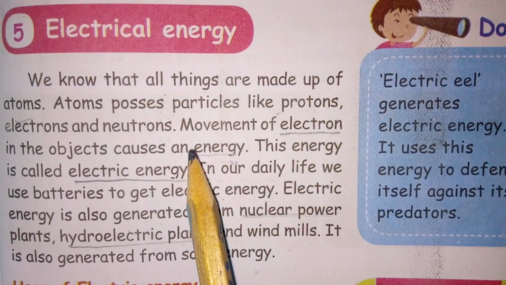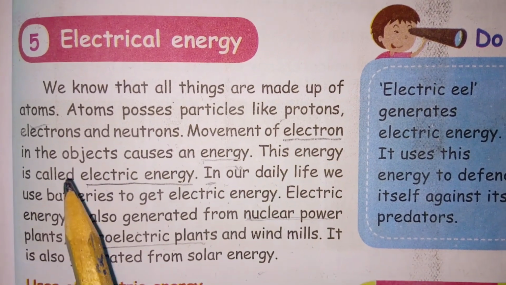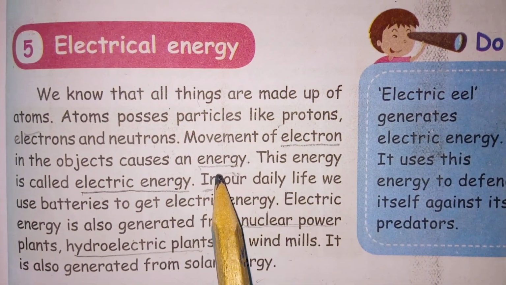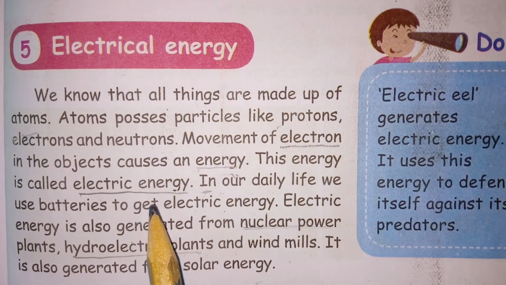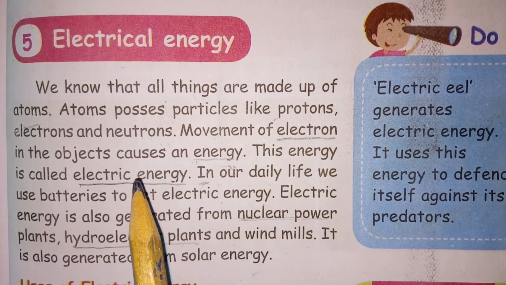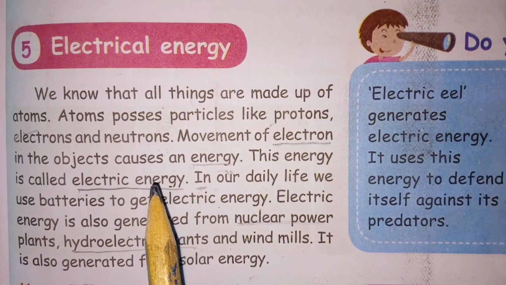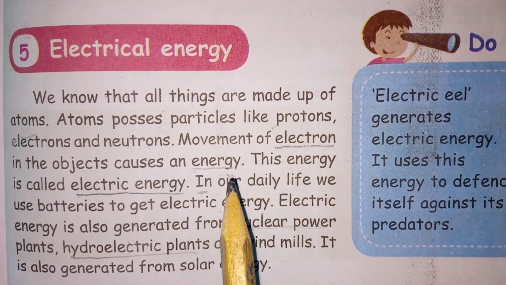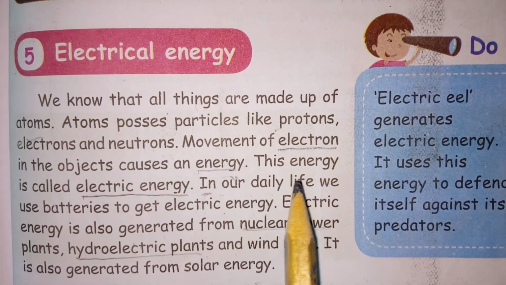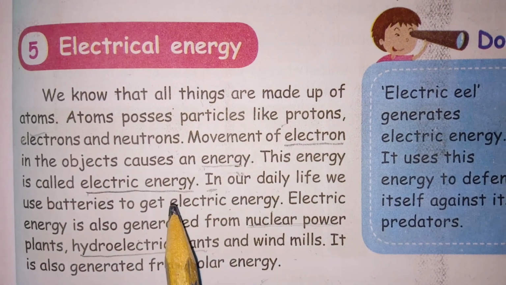In this, the movement of electrons is called energy, that is the electrical energy. So this energy is called electrical energy. That means the movement of the particles, or otherwise you can say the movement of the electrons, makes the energy. That energy is called the electrical energy.